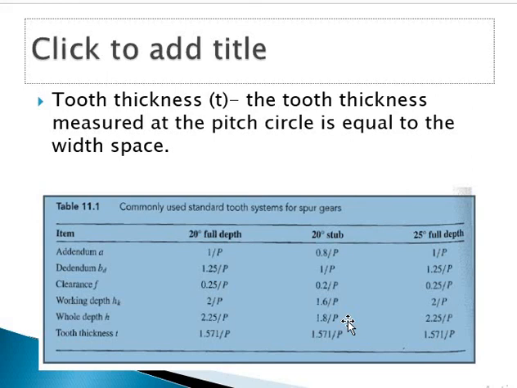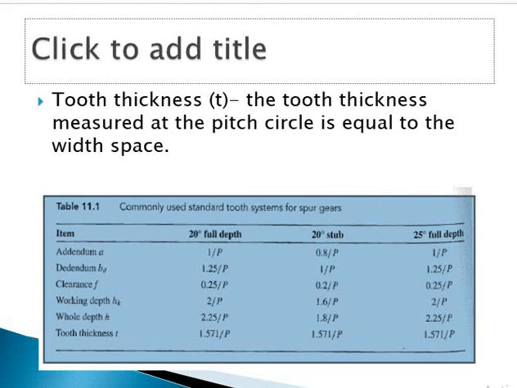These are the commonly used standard tooth systems, including for stub gears. Tooth thickness is 1.571 divided by p for 20 degrees, and the same for 25 degrees. Whole depth is 2.25 by p, 1.8 by p, and 2.25 by p. So these are the things.